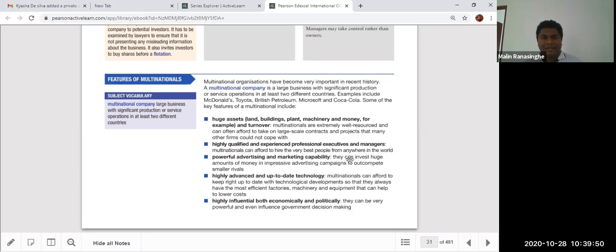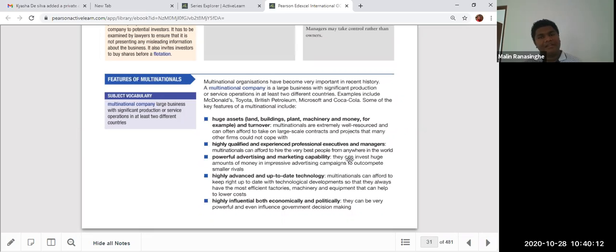A collection of assets. Highly qualified and experienced professional staff are there, because they pay a lot of salaries and recruit them. As a result, a lot of good qualified people are willing to work in multinational companies. Like HSBC, imagine the nice culture, working internationally at the Hong Kong Shanghai Banking Corporation.